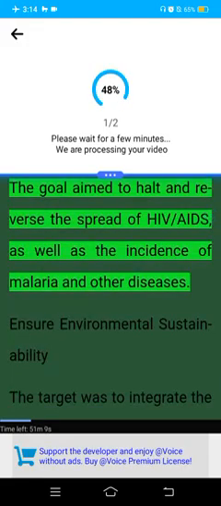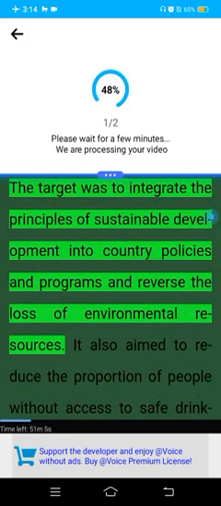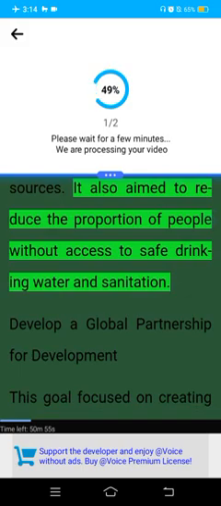Combat HIV/AIDS, malaria, and other diseases. The goal aimed to halt and reverse the spread of HIV/AIDS, as well as the incidence of malaria and other diseases. Ensure environmental sustainability. The target was to integrate the principles of sustainable development into country policies and programs and reverse the loss of environmental resources. It also aimed to reduce the proportion of people without access to safe drinking water and sanitation.